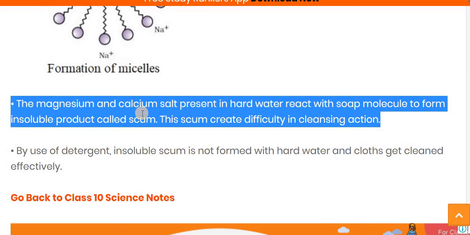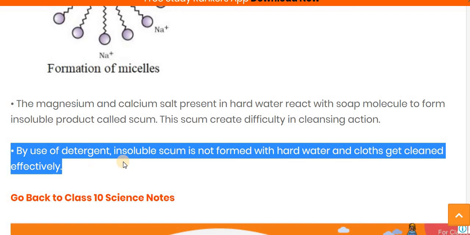Why? Because the soap molecules react with the magnesium and calcium salts present in hard water, and due to this reaction an insoluble product is formed, known as scum, and this scum creates a difficulty in the cleansing action. That's why we have seen that soap is not very effective in hard water, while detergent can be used in both conditions, hard water as well as soft water.